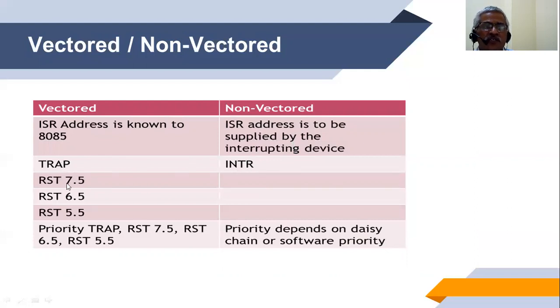TRAP, RST 7.5, RST 6.5, RST 5.5 are the vector interrupts. A non-vector example is INTR. The priority for executing these interrupts is TRAP, RST 7.5, RST 6.5, RST 5.5. Then the priority for the non-vector depends on the daisy chaining or the software priority.